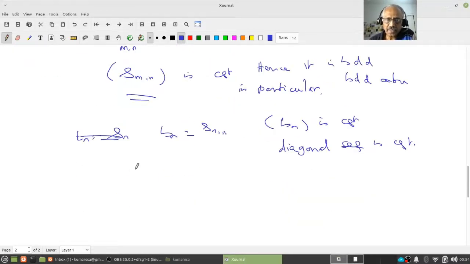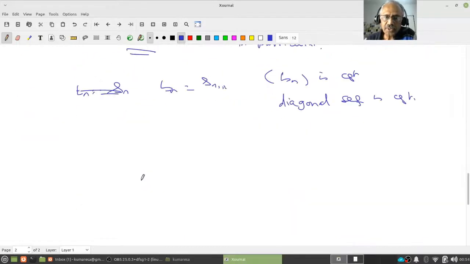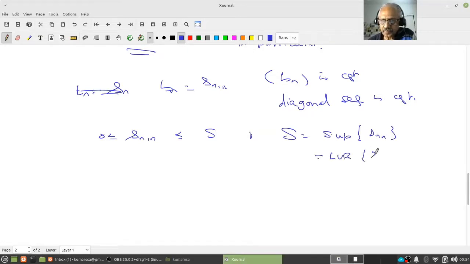What am I supposed to show? I want to show it's bounded, right? Now this S_nn is convergent, and notice that it is already non-negative, so let capital S equal the supremum of S_nn, that is, the LUB of S_nn.